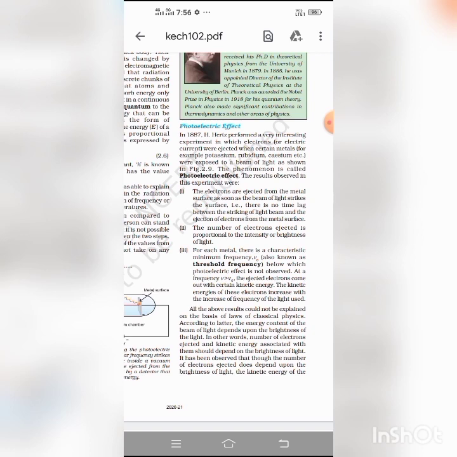Now we discuss spectrum. It is the combination of light of different wavelengths. For example, when light passes through a prism, a series of color bands is obtained called the visible spectrum. It ranges from 8 into 10 to the power 14 Hz, which is violet light, to 4 into 10 to the power 14 Hz, which is red light.